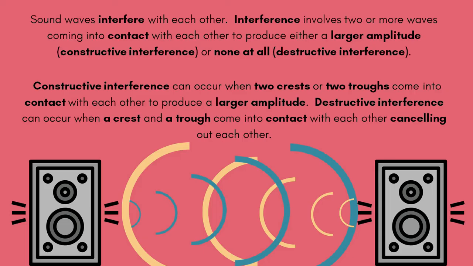Sound waves interfere with each other. Interference involves two or more waves coming into contact with each other to produce either a larger amplitude, known as constructive interference, or none at all, which is known as destructive interference. Constructive interference can occur when two crests or two troughs come into contact with each other to produce a larger amplitude. Destructive interference can occur when a crest and a trough come into contact with each other, cancelling each other out.